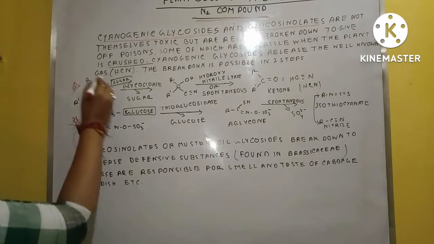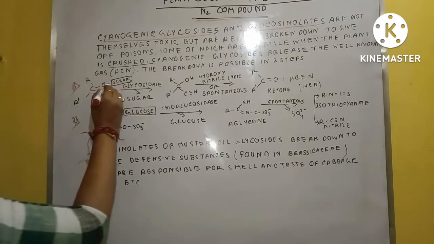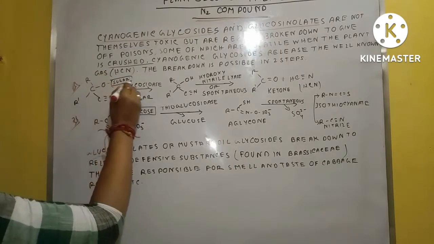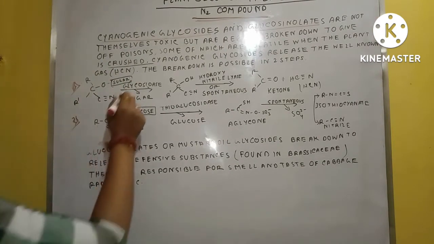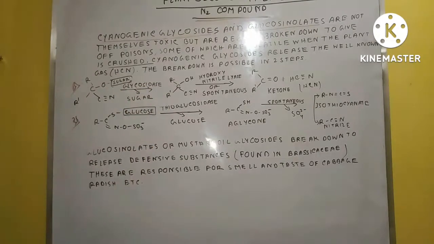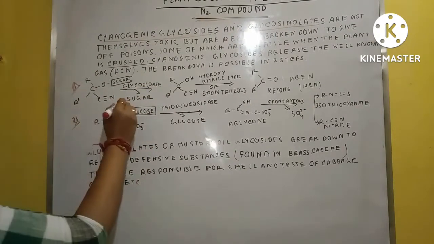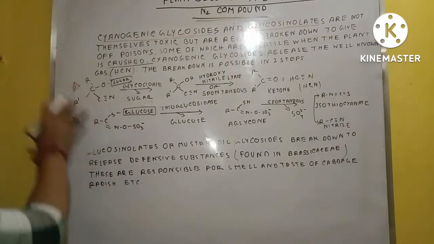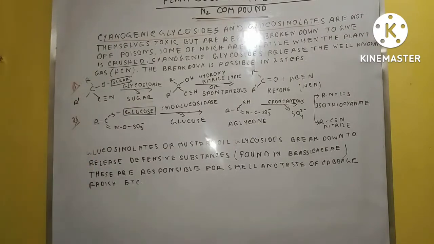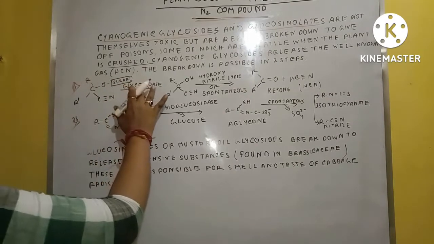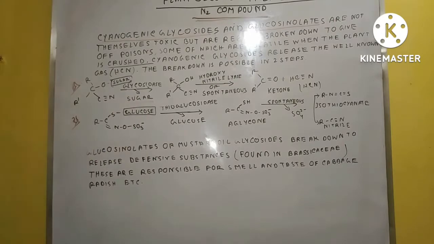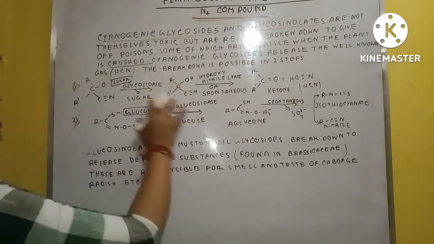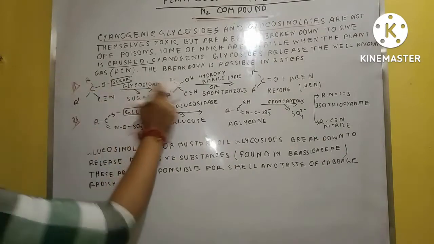Here the important compound is the sugar, and a very important enzyme called glycosidase releases the sugar material present in this glycoside compound. When the sugar is released, you can see the structure changes here.